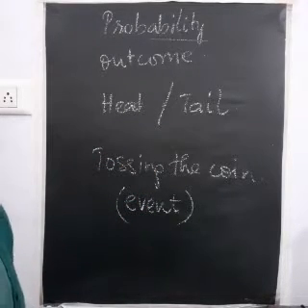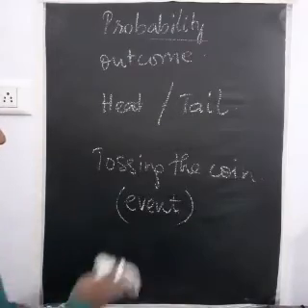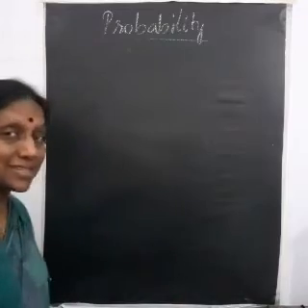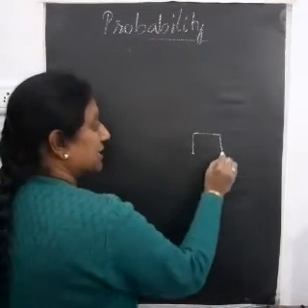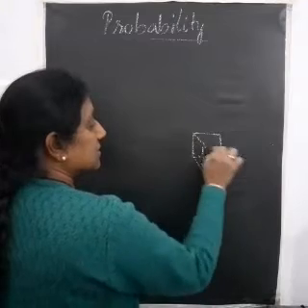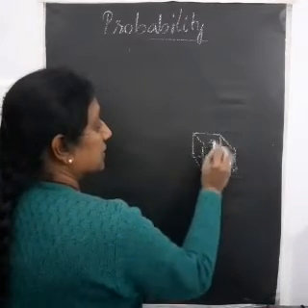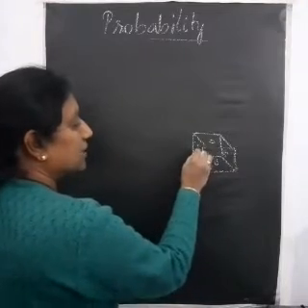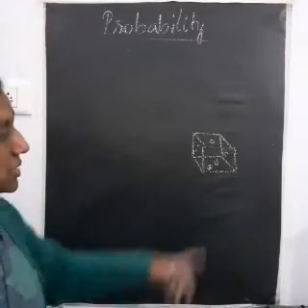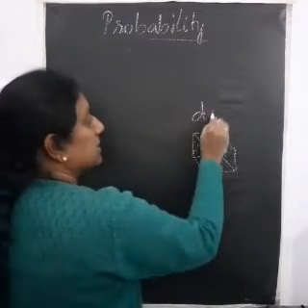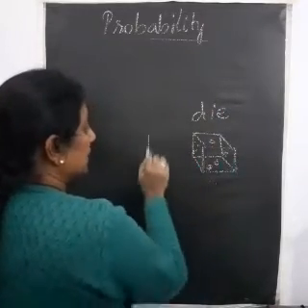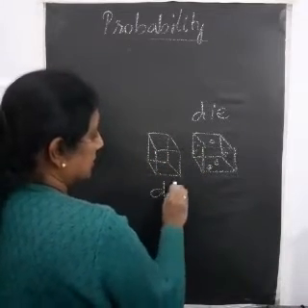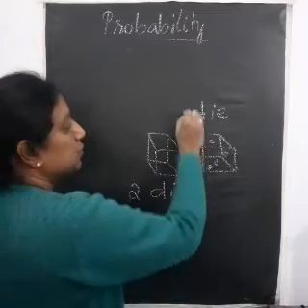Okay. Now supposing I roll a die. Have you seen dice? You would have played snake and ladder, right? And you'll have a small cube like this. And this will have numbers like this, no? Dots to show the value of each side. Yes. So this is called a die. The singular form is die, and when there are two, then you call it dice. Dice means two dice, one die.